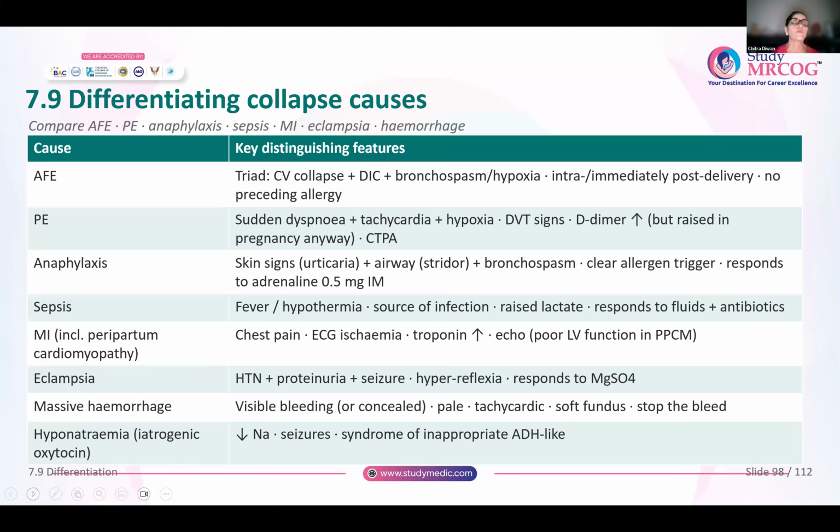Now, how will you differentiate between all the causes of maternal collapse? Okay. So for amniotic fluid embolism, we already saw the classical triad of collapse, DIC, bronchospasm, or hypoxia. It happens intrapartum. It could happen immediately post-delivery. And there is no preceding allergy. That is very important in amniotic fluid embolism. Now, pulmonary embolism, remember, any woman who is at a high risk of VTE, she suddenly develops dyspnea, tachycardia, hypoxia. There are signs of DVT. D-dimer, you will not rely on anyway. CTPA is the one that is diagnostic.